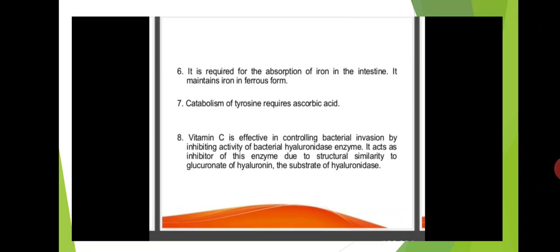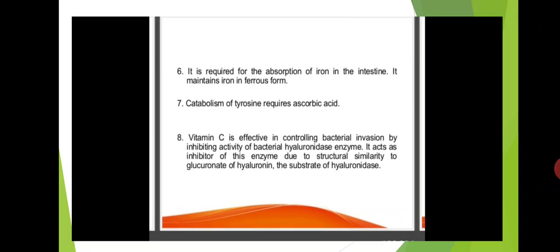Vitamin C is effective in controlling bacterial invasion by inhibiting the activity of bacterial hyaluronidase enzyme. It acts as an inhibitor of this enzyme due to structural similarity to glucuronate of hyaluronan, the substrate of hyaluronidase.